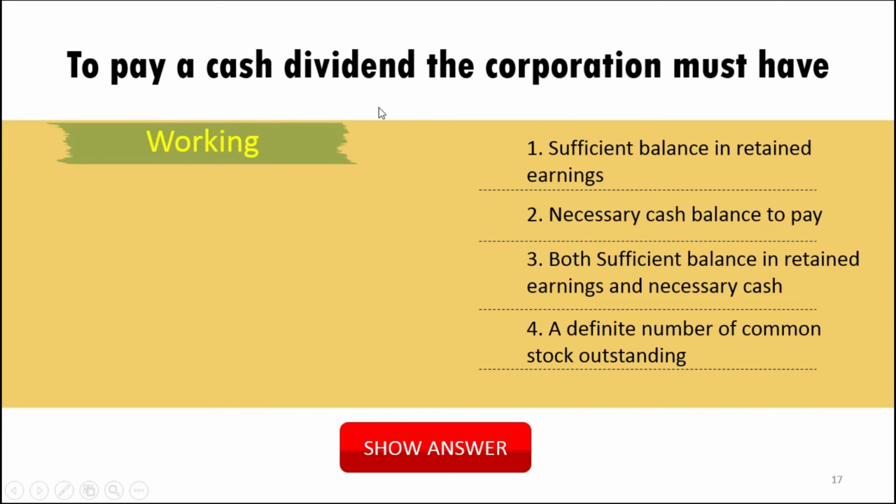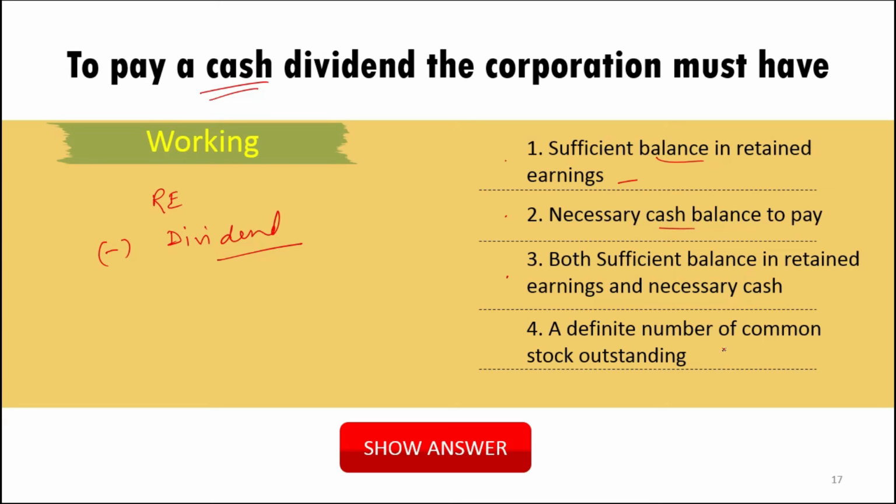Now to pay a cash dividend, the corporation must have a sufficient balance in the retained earning. Yes, it should have a sufficient balance, because you know the dividend is deducted from the retained earning. So you should have a sufficient amount in the retained earning, then you can pay a dividend. So the first one is okay. Necessary cash balance, yes. The second one is also okay. For making the cash dividend, you should have the necessary cash. The third one is both sufficient balance in retained earning and necessary cash. Yes, of course. The third one consists of options 1 and 2 both.